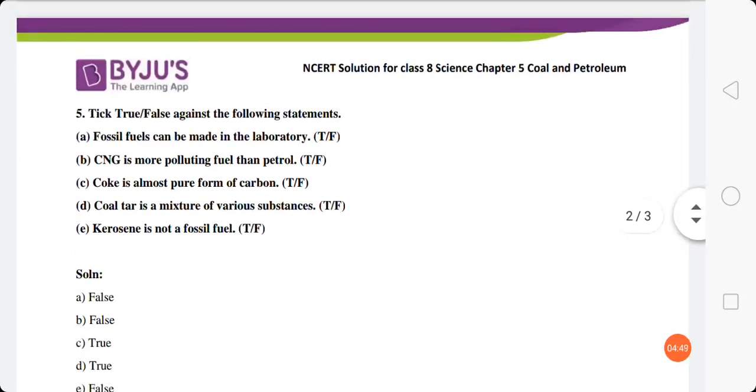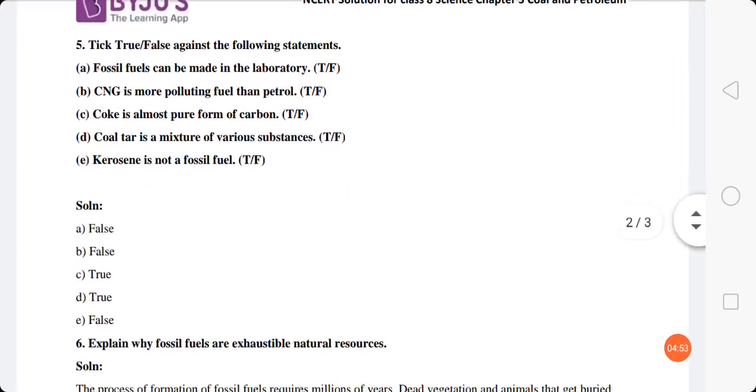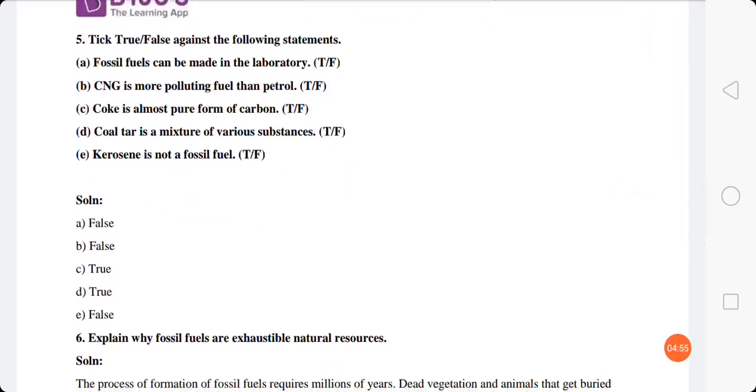Now question number 5, write true or false against the following statements. First is, fossil fuels can be made in the laboratory. It's false, because we learnt in the chapter that fossil fuels take millions of years to form, and in our lifespan this cannot be recreated again. So the statement is false.